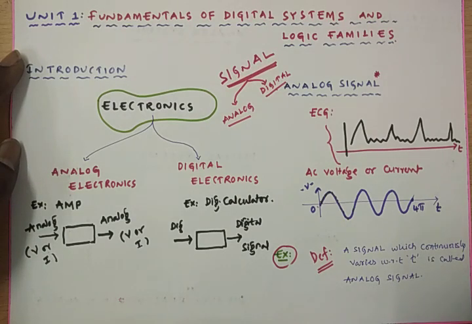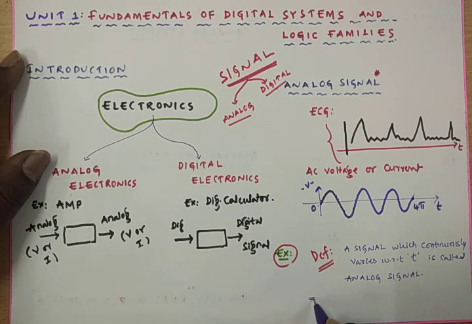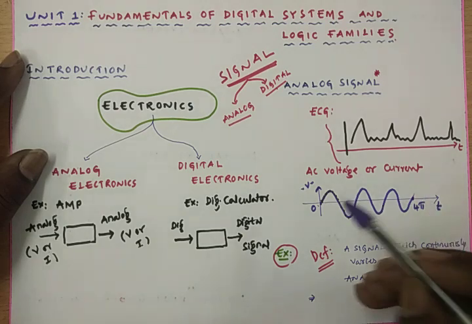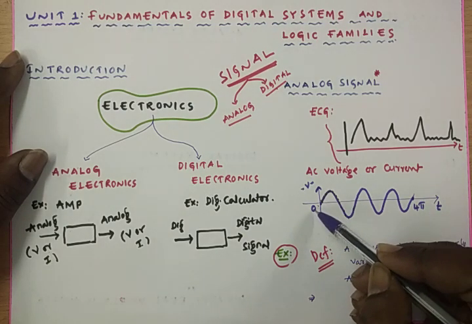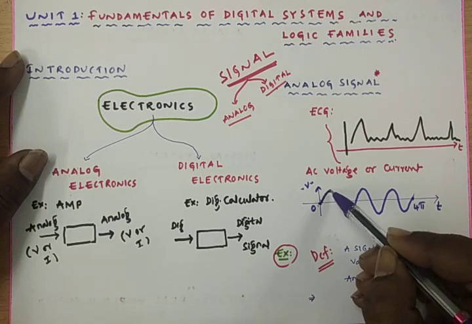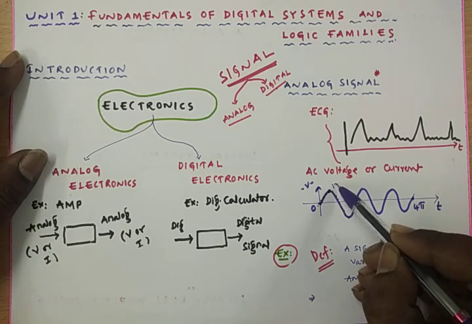One more important point is that in an analog signal we can have infinite levels of amplitude. See this one? Here, for example, this is 0 and the maximum amplitude, I am assuming, is 12 volts.